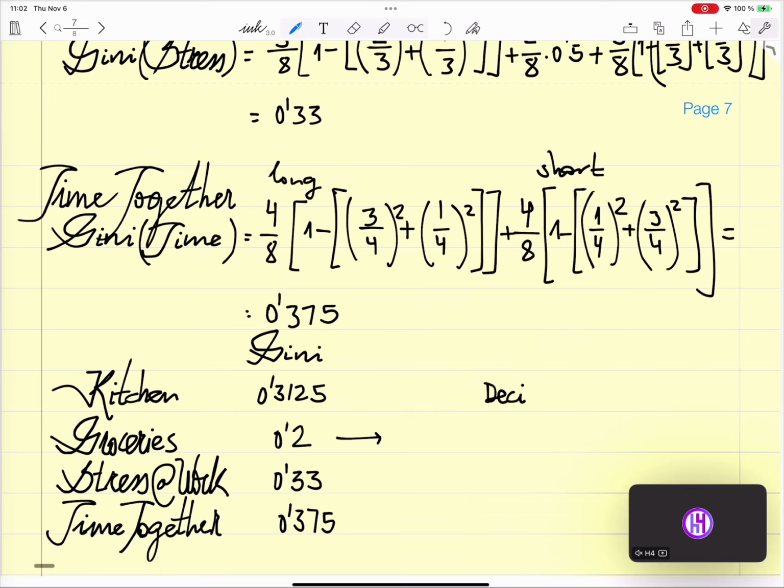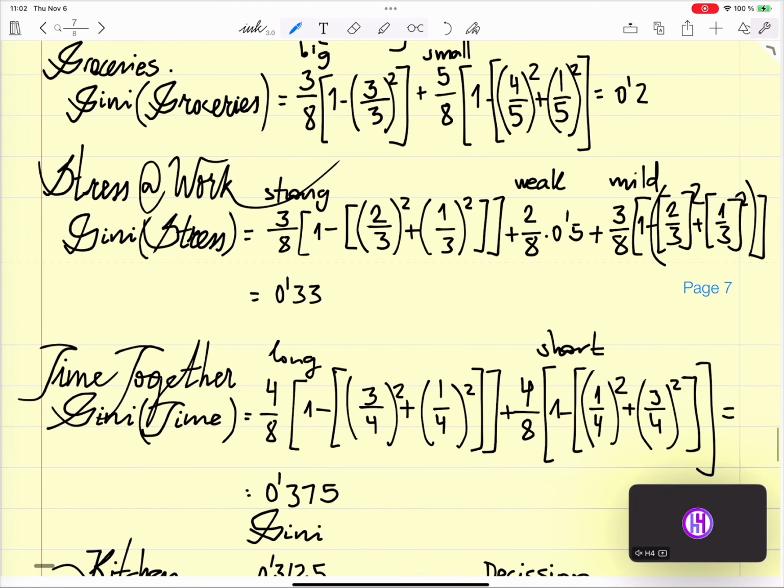Okay, so we start with groceries. So taking care of the household. Groceries. If the groceries are taken care of, then we have two possibilities.